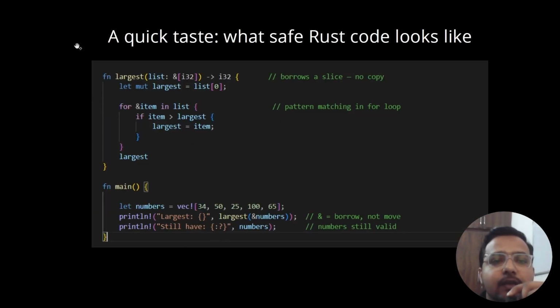Now let's take a quick look at what Rust looks like. This is a simple function. Inside C++ also, we have a function called main. Here the function is defined by the keyword fn, the main function. Do not worry about this here. This is a vector, and just note that this is a vector array, and we are using this largest function to find the largest among these values. This is how it looks. We will understand them deeply when we get there.